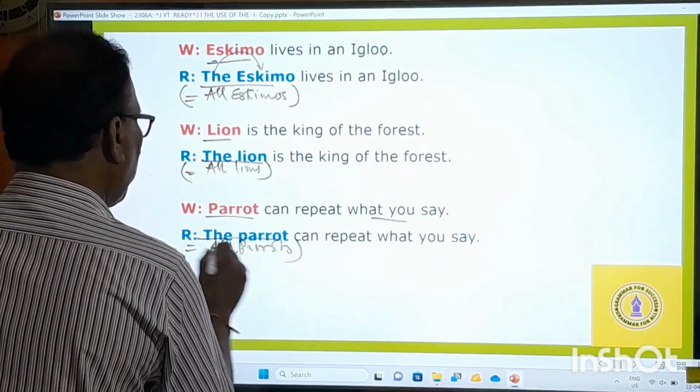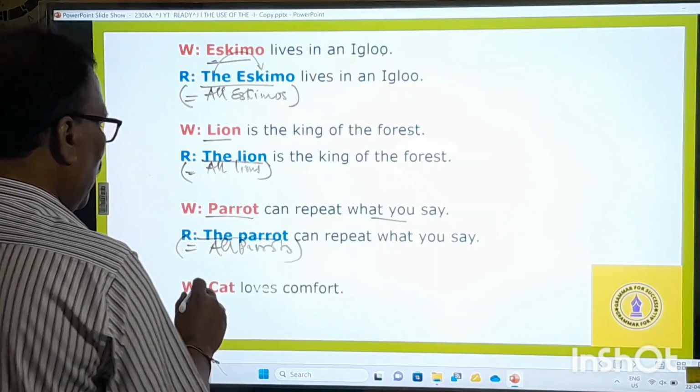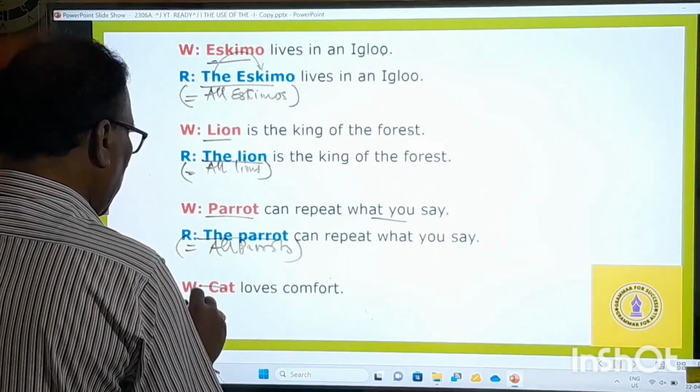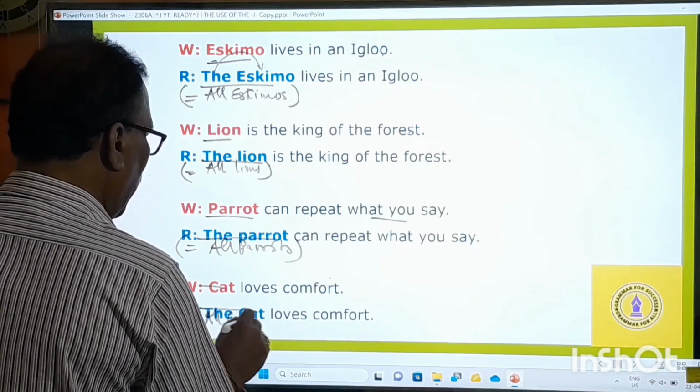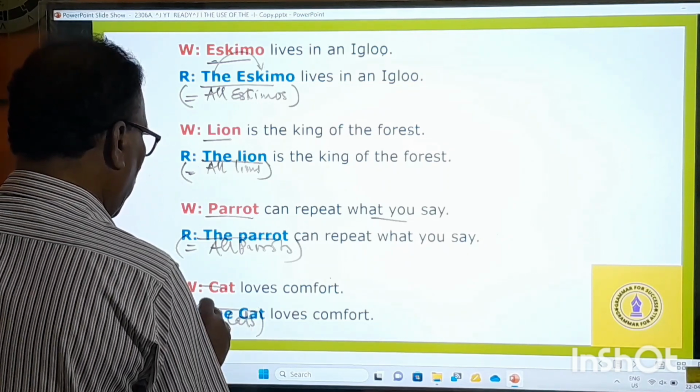Similarly, "cat loves comfort." It should be the cat. The cat means all cats, not one cat, not a particular cat. All cats love comfort.